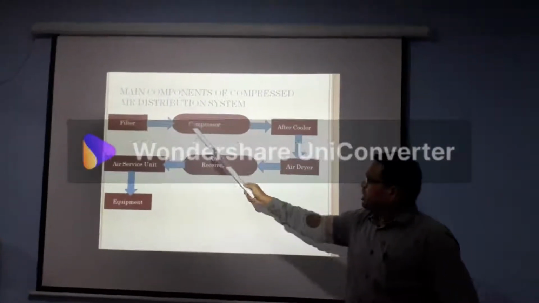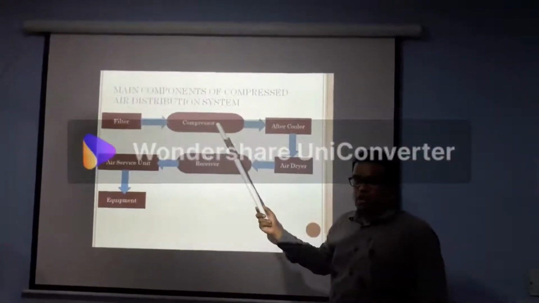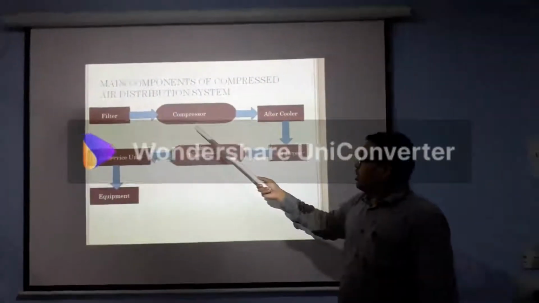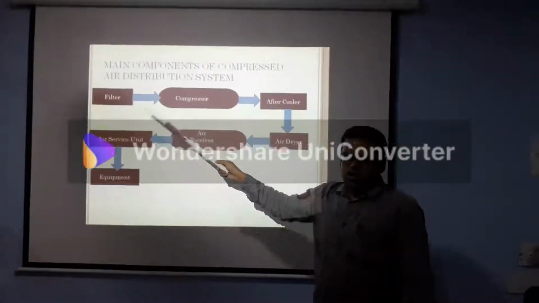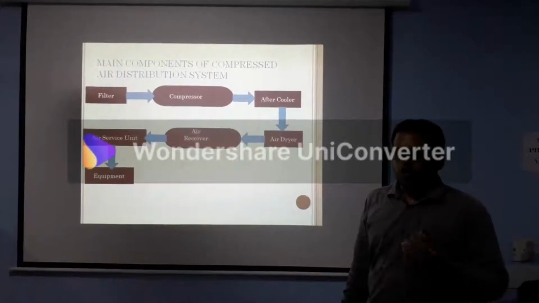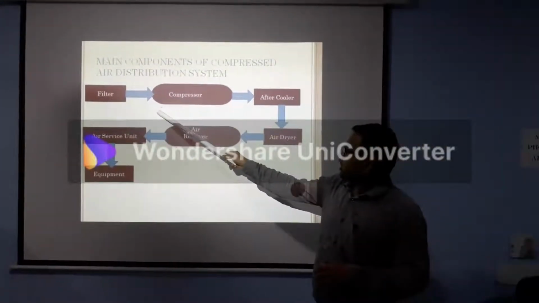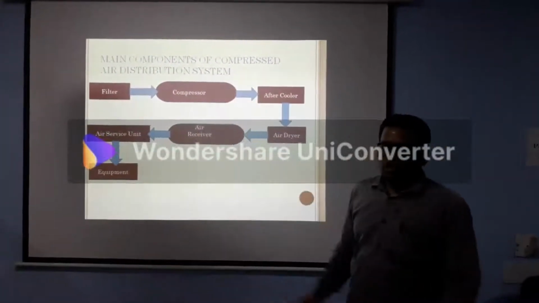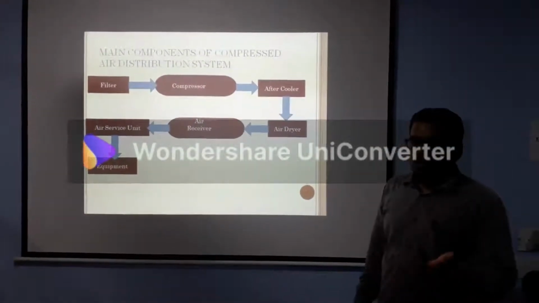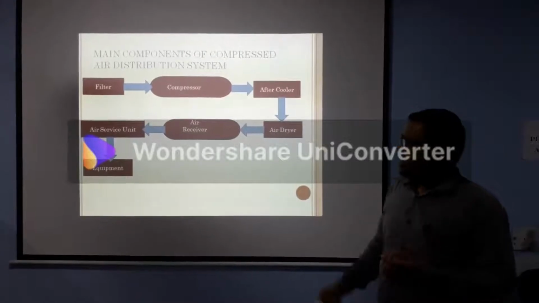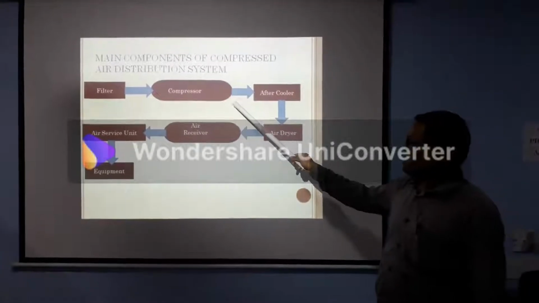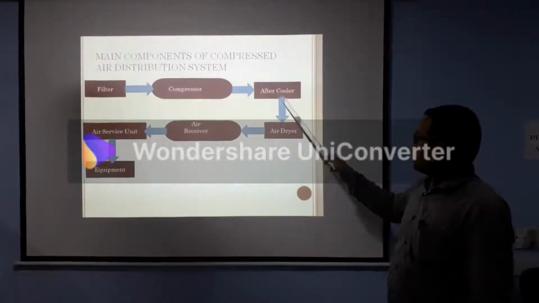First the compressor sucks the air through this filter. The filter removes contaminants, dust particles or smoke from the air. Then the air comes to the compressor. The compressor compresses the air. After compression, the temperature and pressure are increased. After that, the compressed air comes to the after cooler.